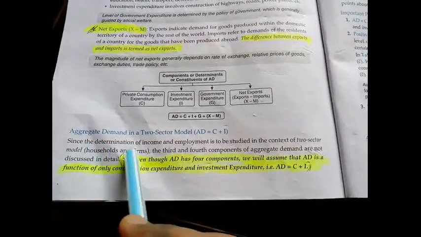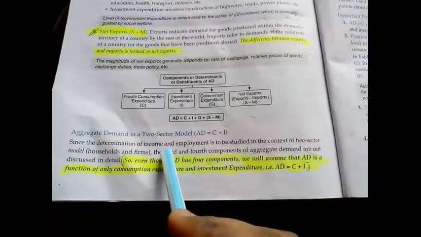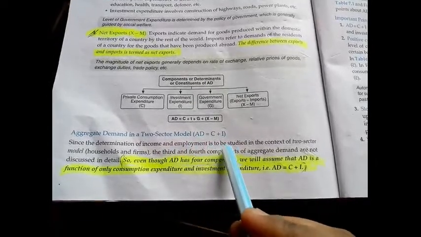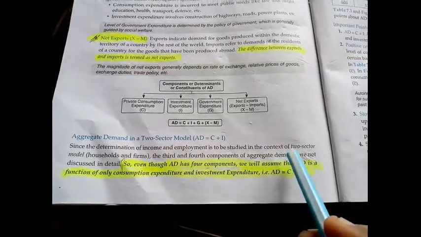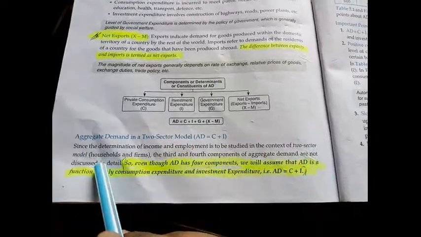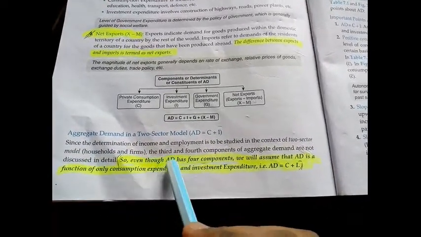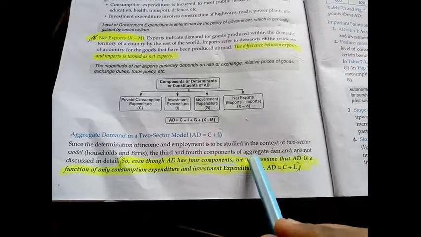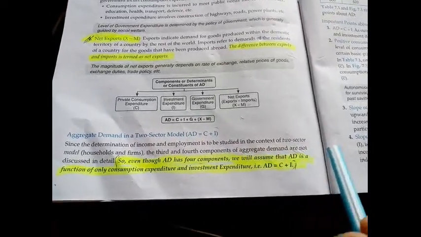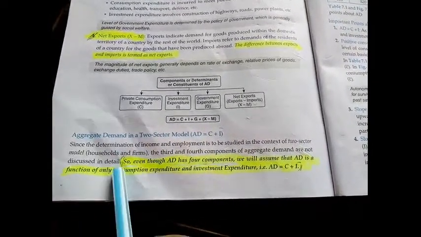Since the determination of income and employment is to be studied in the context of the two-sector model, households and firms, the third and fourth components of aggregate demand are not discussed in detail.